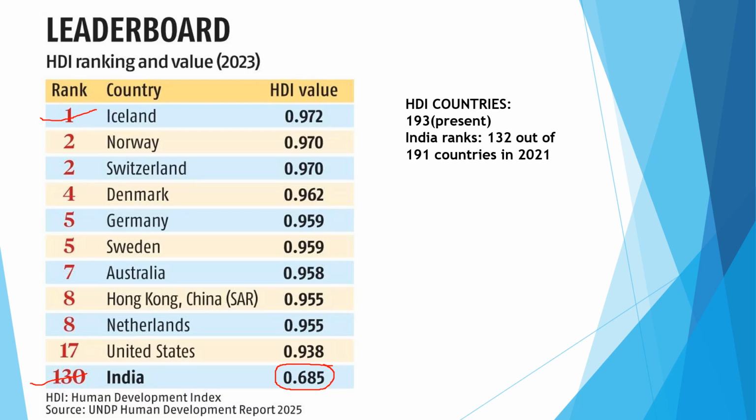And one thing I want you to understand: there are now a total of 193 countries, and out of 193 India ranked 130. Its rank improved a little bit from 2021, when out of 191 countries India's rank was 132. Please try to remember this, because these facts are very important.